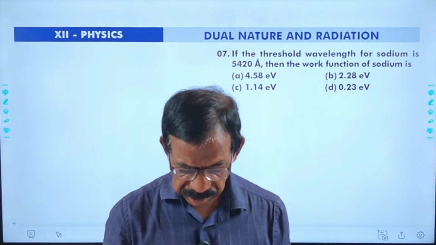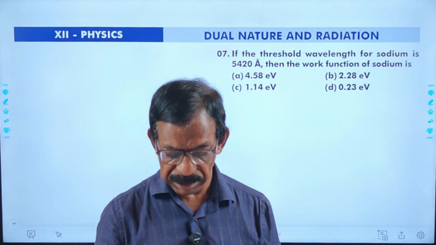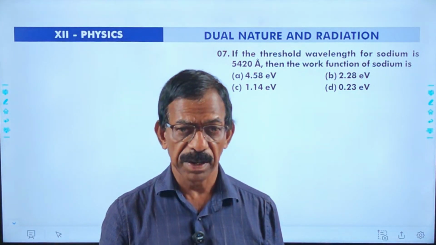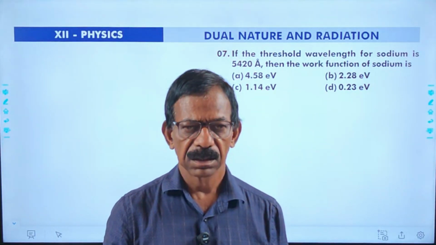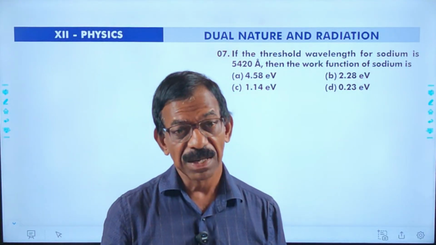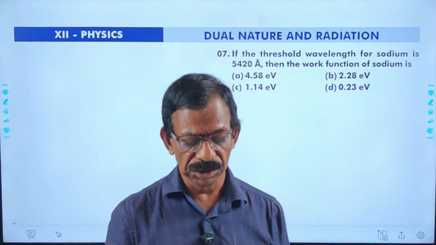Next is question number 7. The threshold wavelength of sodium is 5420 angstrom. Then the work function of sodium is, the work function is the minimum energy required to emit electrons. That means E equal to h nu 0.